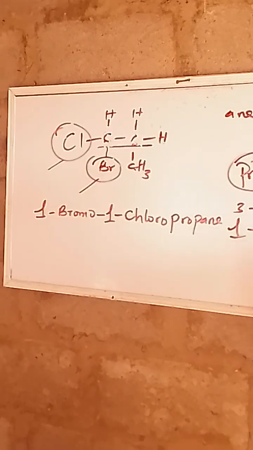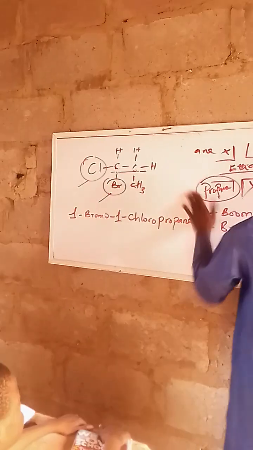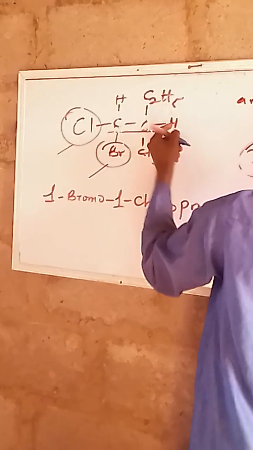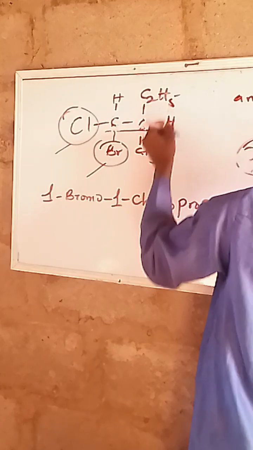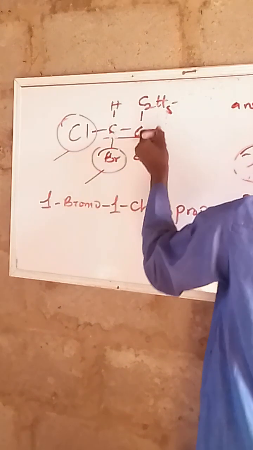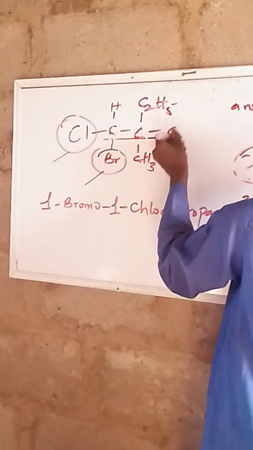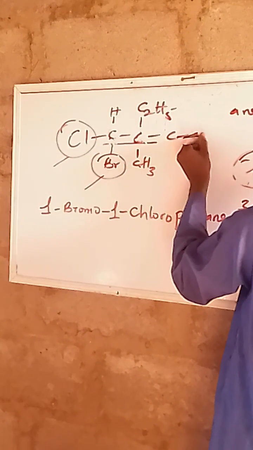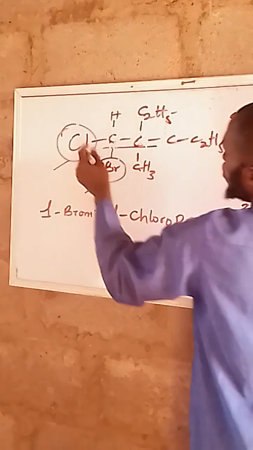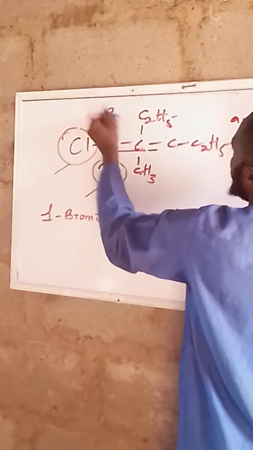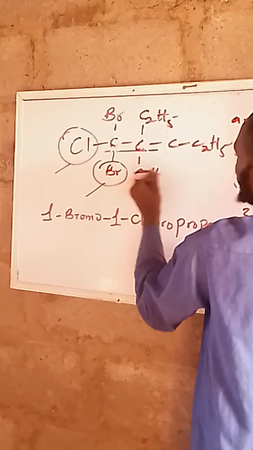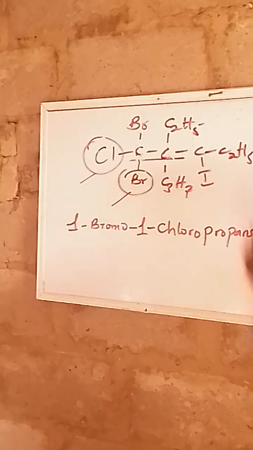The assignment I'll give you on this one is: let's try and change this one to C2H5. Let's see your own working on that, and let's see if you're actually right. Please apply the rules and you get it. This is bromine. Then let's make this C3H7. Then make this iodine. That is the assignment.